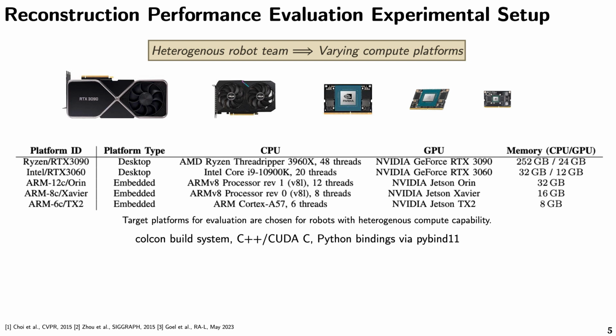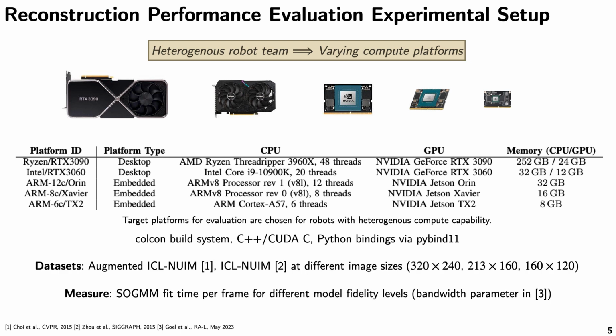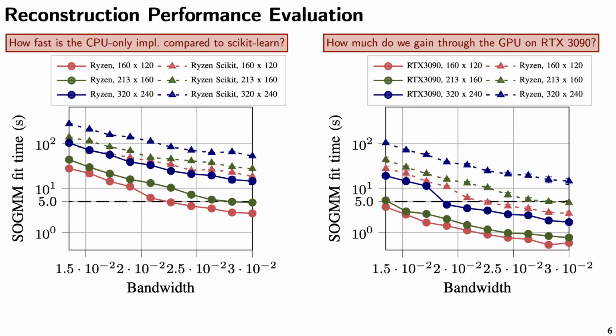We implemented the whole framework, reconstruction, occupancy modeling, registration, and SLAM within a Qualcomm build system. The code base is in C++ and CUDA-C, but we provide Python bindings. We evaluated the timing on both real and synthetic datasets at different image sizes. And the performance measure is the time it takes to fit the SOGMM at different model fidelity levels.